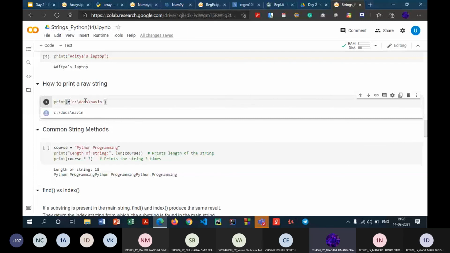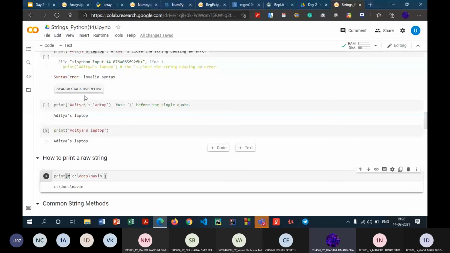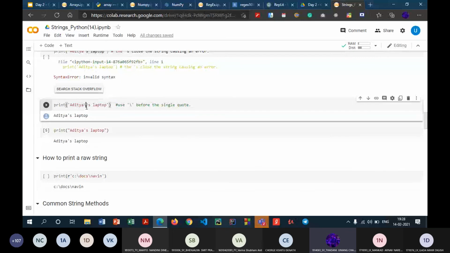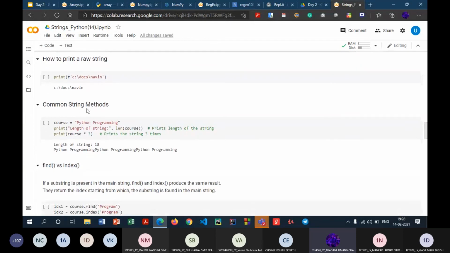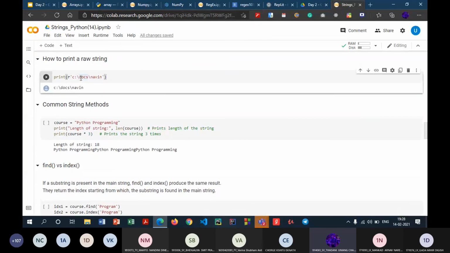Here I mentioned that once we mention backslash, it will treat the character following the backslash as a special character. But look, backslash D, it is not treating D as some special character. It will print the entire string as it is. The backslash over here will not denote any kind of special character. So this is a way to print a raw string, that is to mention R, and that will solve the problem.